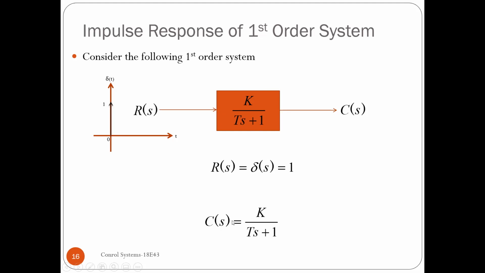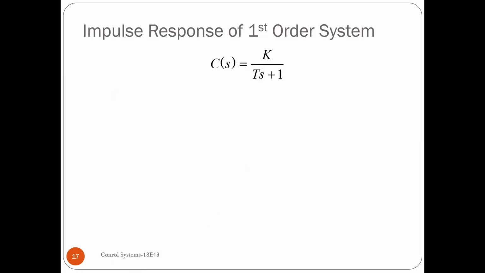Okay, since the output is in the Laplace transform domain, and this system representation is in the Laplace domain, I have to keep the input in Laplace. So I have taken the input in the Laplace transform domain, and I found that the impulse will become 1 in the Laplace domain. So 1 multiplied by this transfer function is what the output C of S is. That is what we have written. So in short, the impulse response is the transfer function given. Whatever transfer function is given, it is the impulse response of the system itself. So that's what we wanted to conclude.